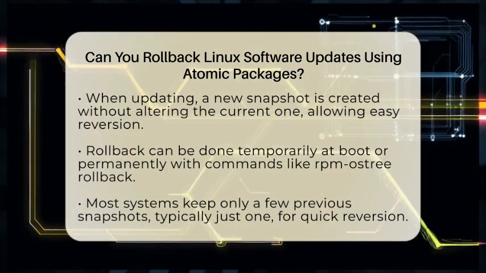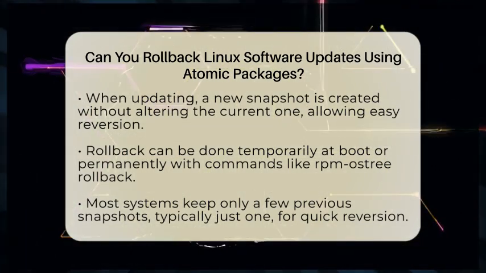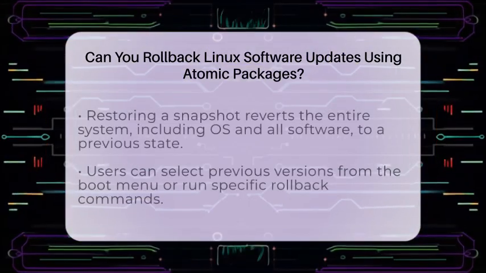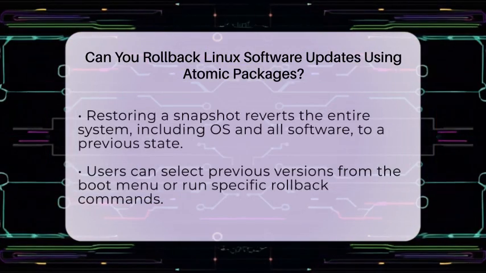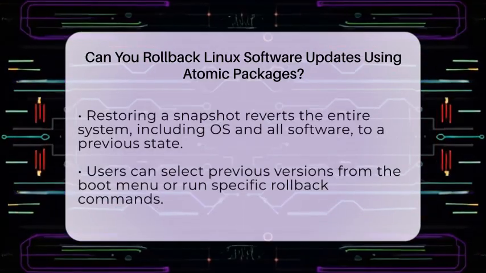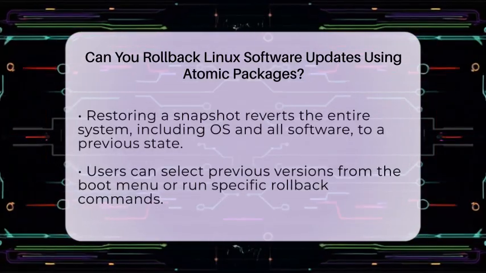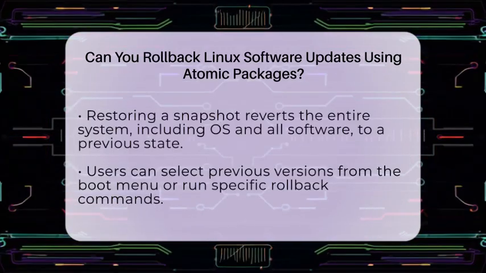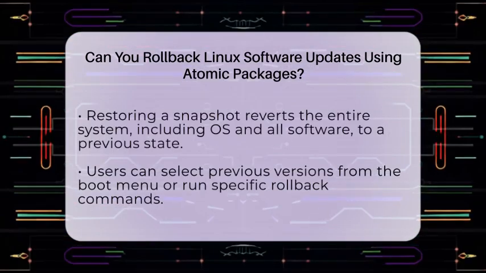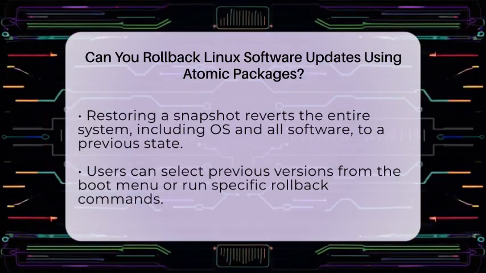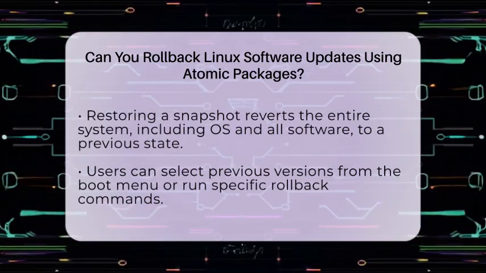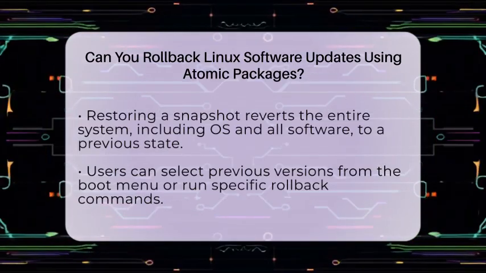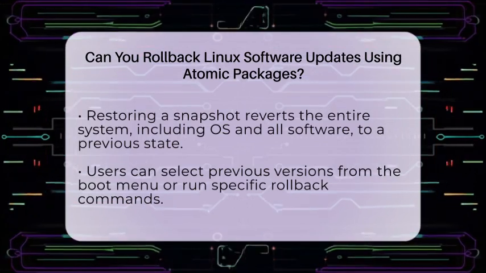For example, if you are using Fedora Silverblue, you can reboot your computer and select the previous version from the boot menu. Or, you can run the command rpm-ostree rollback and then restart your system to switch permanently. Red Hat Atomic Host users can run atomic host rollback and then reboot to return to the previous state. SUSE Micro offers a command called transactional-update. It creates snapshots of your system before applying updates, making it easy to boot into an earlier snapshot if needed.